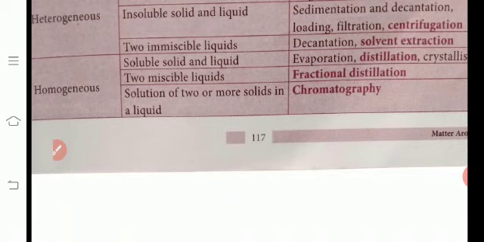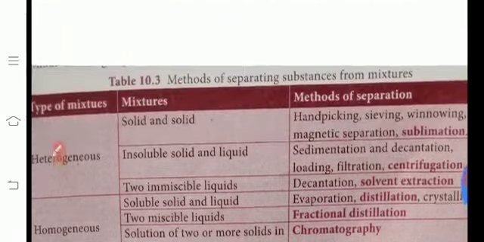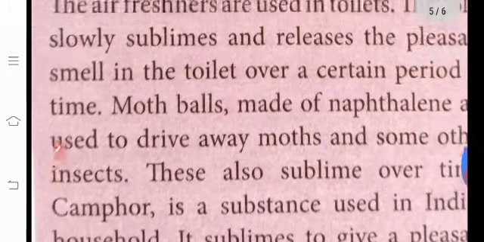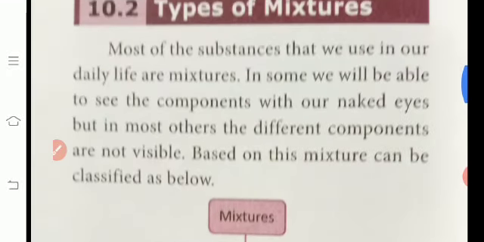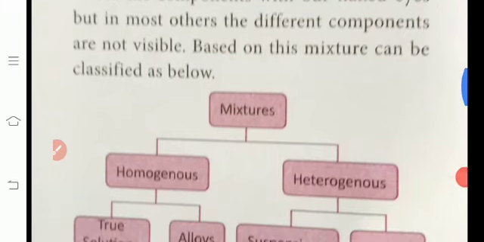Now your homework. Listen, two more questions. What is meant by a homogeneous mixture? And second question, what is meant by a heterogeneous mixture?